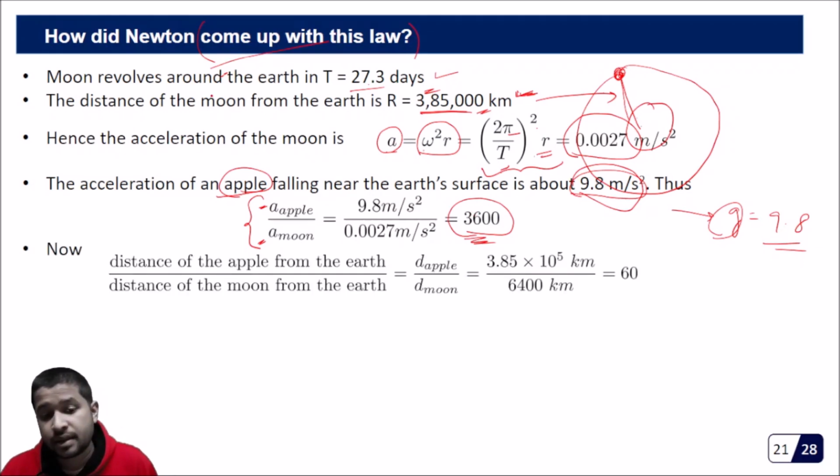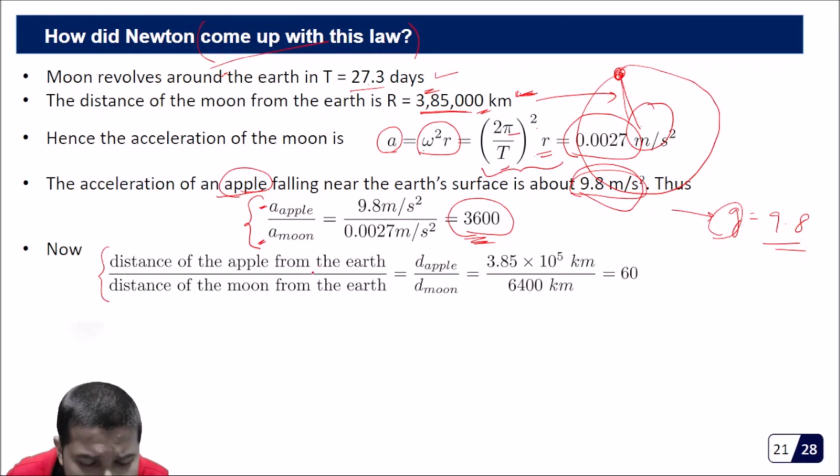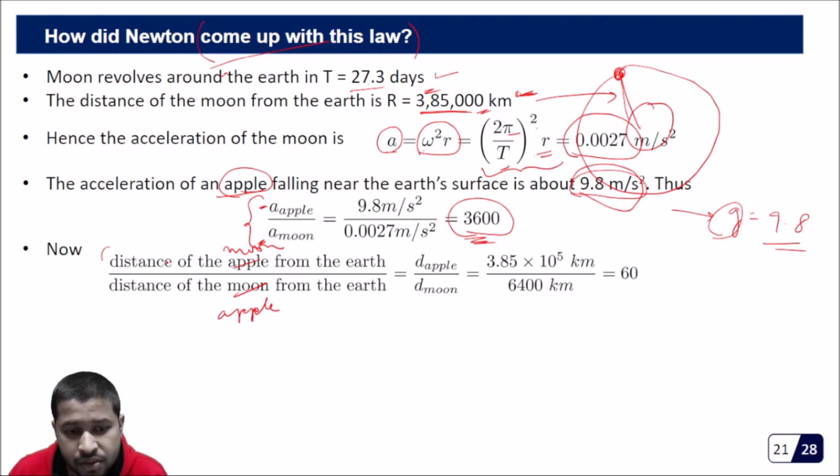Next, we can also find the distance of the apple from the earth. So the distance of the moon from the earth divided by the distance of the apple from the earth.